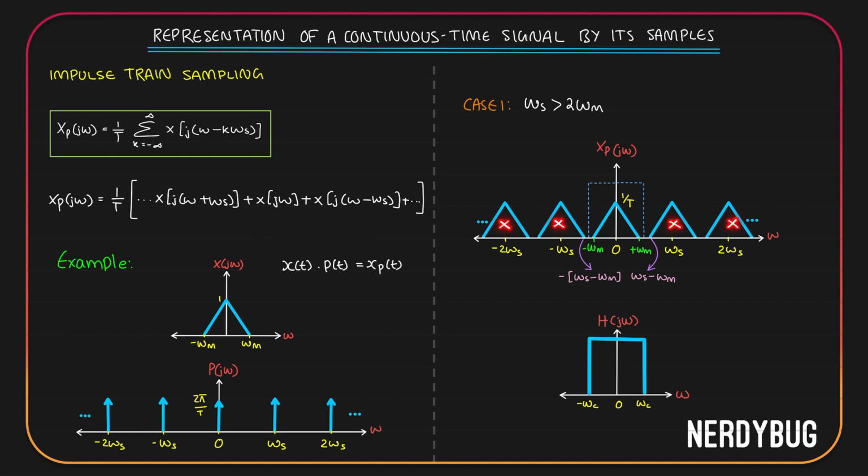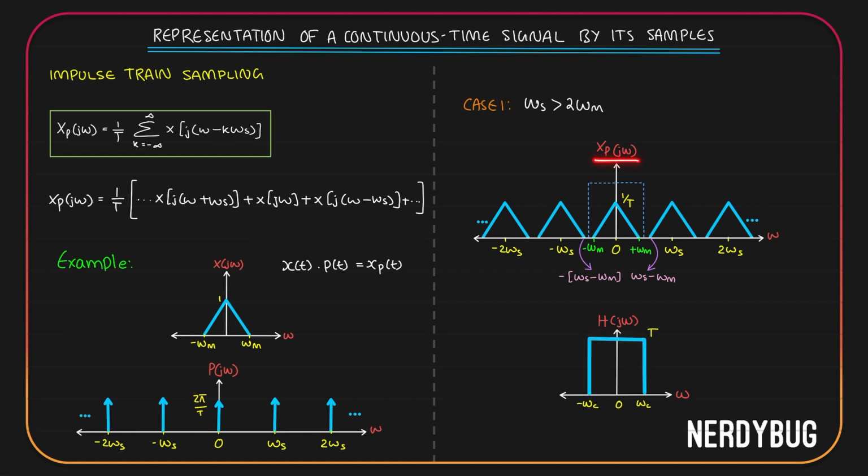Every other replica will be attenuated. But there is one more problem. For our original X(jω), the magnitude is 1. Over here, the magnitude is 1/T. When you're recovering X(jω), you want the magnitude to be 1. For that, you make sure the magnitude of H(jω) over here is T.